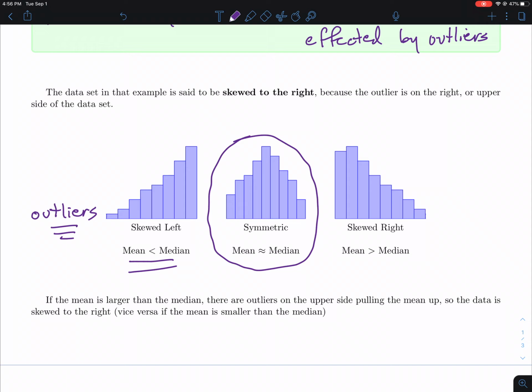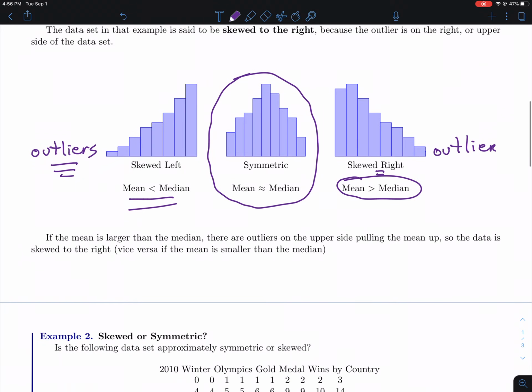So our example up above would be this situation where the mean is greater than the median, so that means our outlier is living over here, so that $1,000,000 was over on the right, where everybody else's salary was to the left. So it's skewed to the right. So when you think about left and right, think about that's where the outlier would live. The outlier would either live on the left or on the right. All right. Is that okay with everybody?